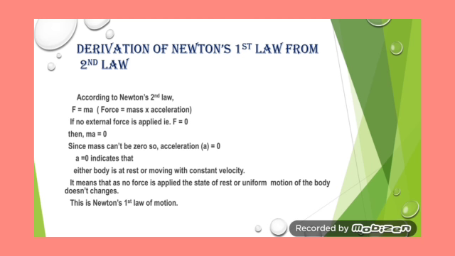Acceleration can be 0 in one of two cases. The first case is either the object is at rest or the object is moving with a uniform or constant velocity. It means that as long as no force is applied on an object, its state is not changed. It remains at rest, and if it is moving with a constant velocity, that is also not changed as long as force is not applied. This is Newton's first law.